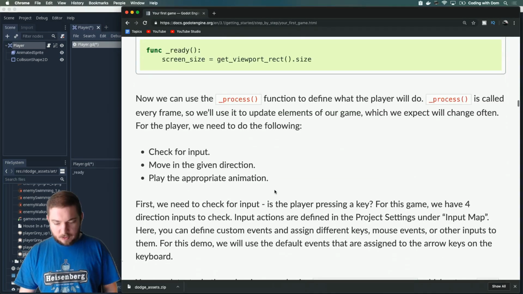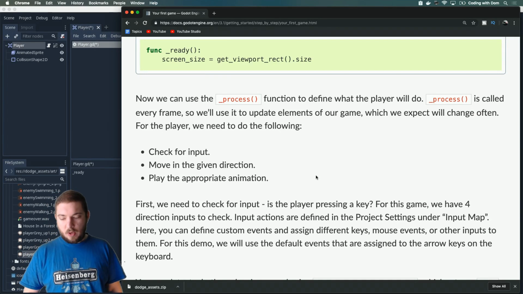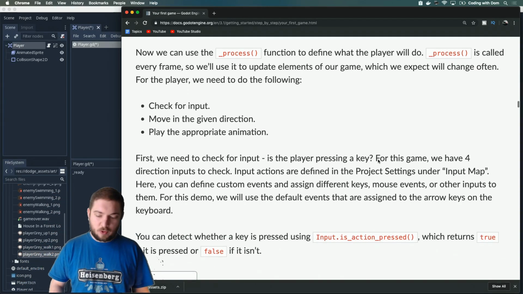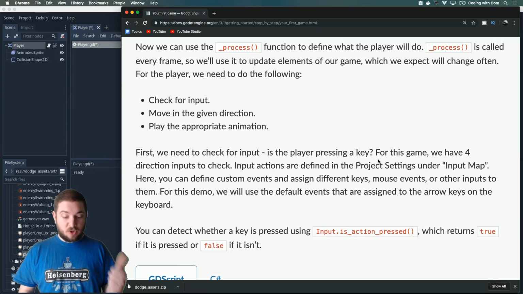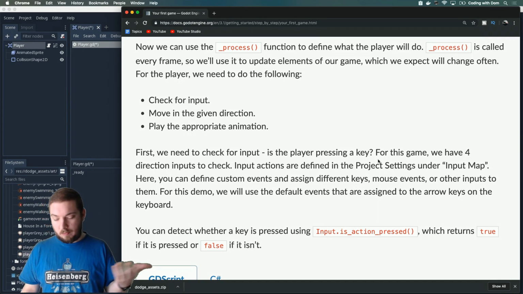Now we can use the process function to define what the player will do. Process is called every frame, so we'll use it to update elements of our game, which we expect will change often. For the player, we need to do the following. Check for input, move in the given direction, play the appropriate animation. Makes sense. First, we need to check for input.